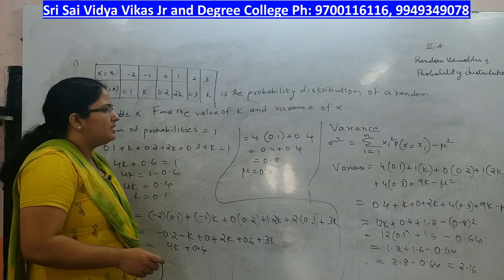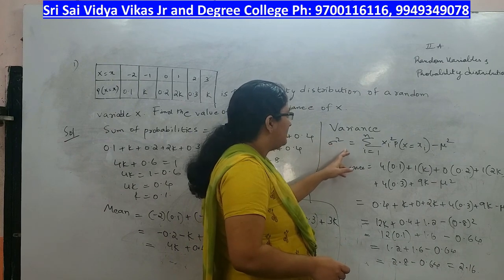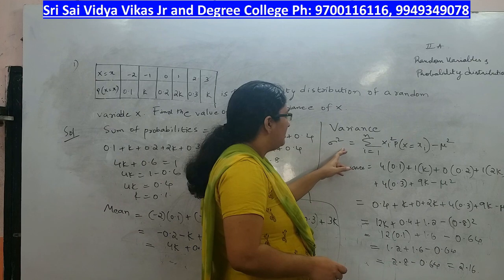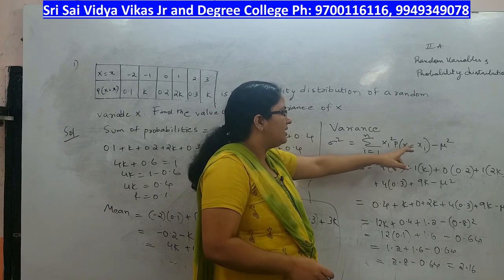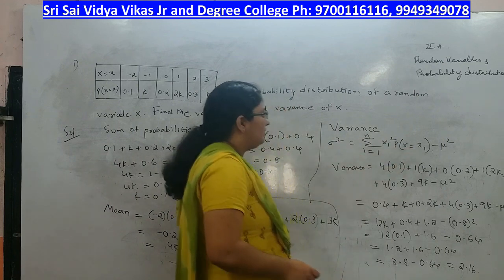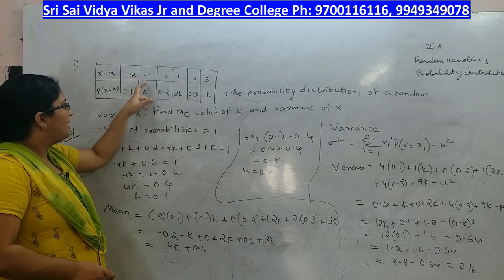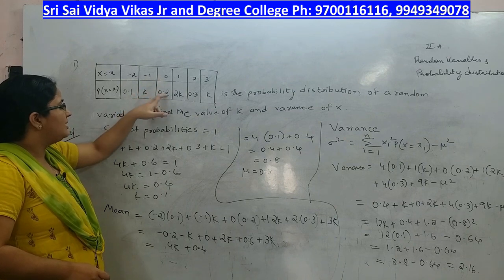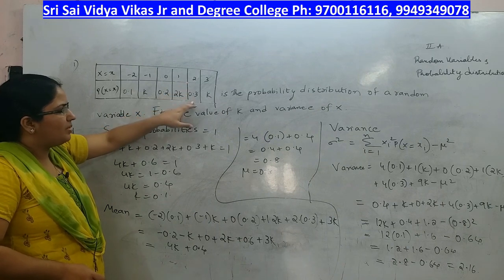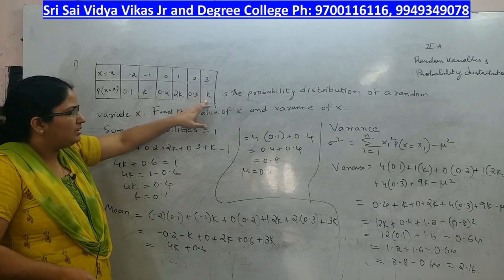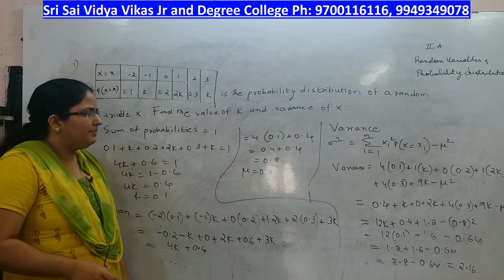Now variance formula is sigma square, that is equal to summation xi square p of xi minus mu square. How to multiply this: minus 2 square into 0.1, minus 1 square into k, 0 square into 0.2, 1 square into 2k, 2 square into 0.3, 3 square into k, minus mu square. Minus mu square will be 0.8 whole square.